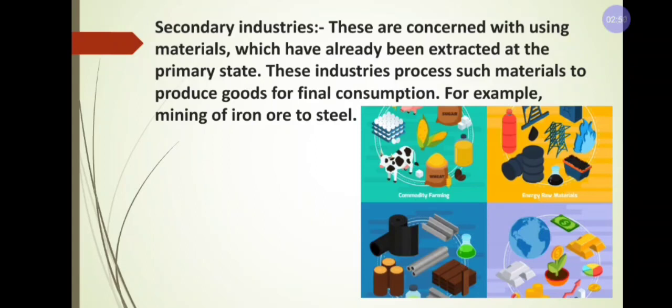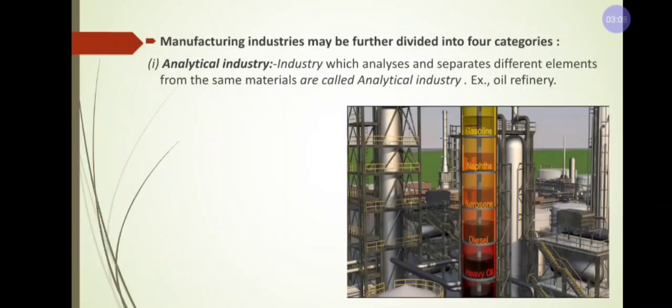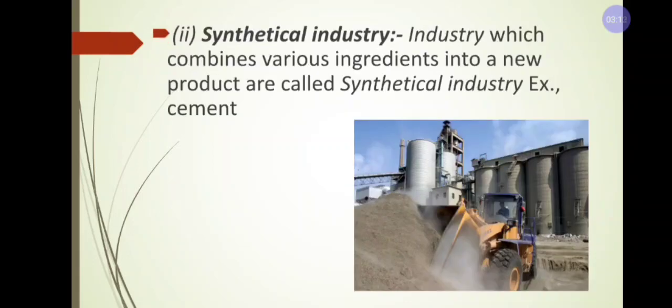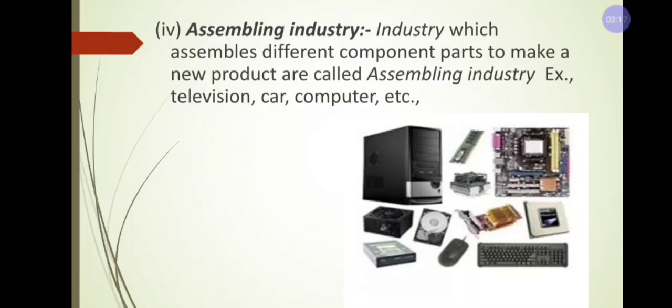Let us see what are the types or kinds of secondary industry. Here we have two kinds of secondary industry. One is manufacturing industry. In manufacturing industry we also have some classification, that is analytical industry, synthetical industry, processing industry and assembling industry.